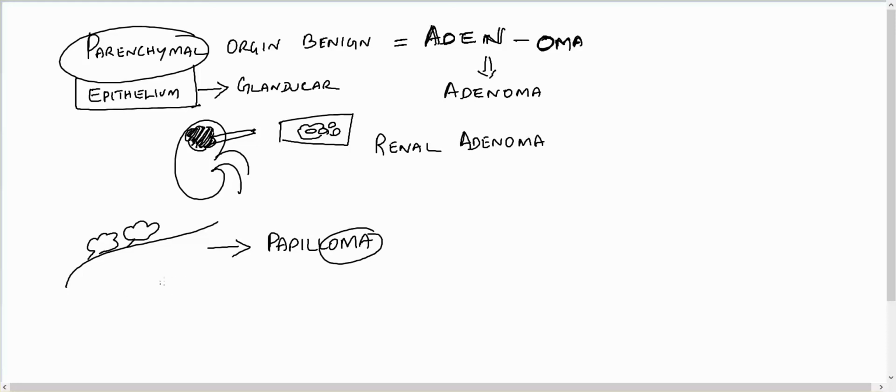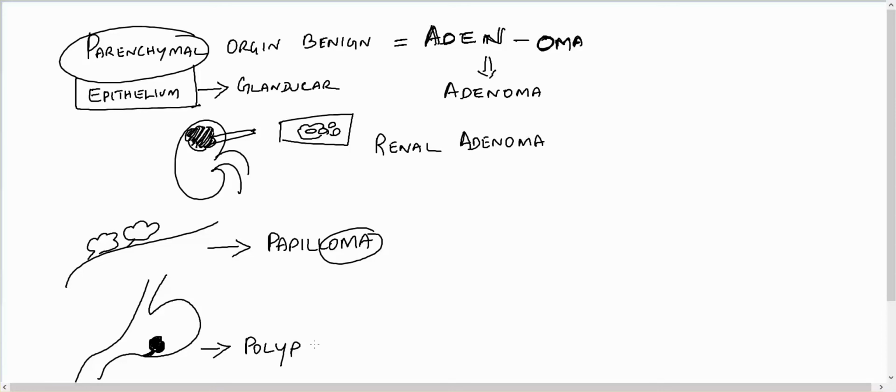Or if the tumor is in the stomach and it is producing a finger-like projection, and we don't know whether it is benign or malignant, we call it a polyp. So we take a biopsy from the polyp, then we see whether it is benign or malignant. So these are the basic terminologies.